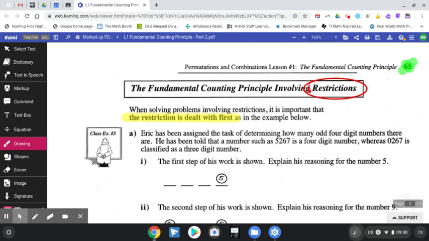So we had a few restrictions yesterday. We're still looking at how many ways can you complete a task, but having certain restrictions. Now, one of the things we did talk about yesterday, I want you to circle or highlight, is that we always deal with the restrictions first. Okay, and you'll see this today as we go through our examples, but it is important that you deal with restrictions first.